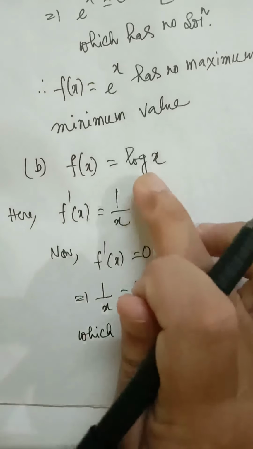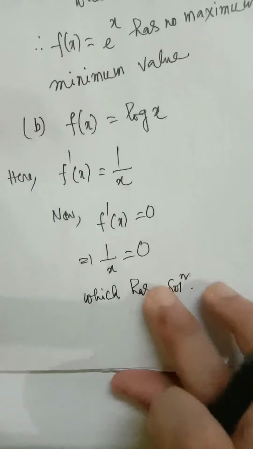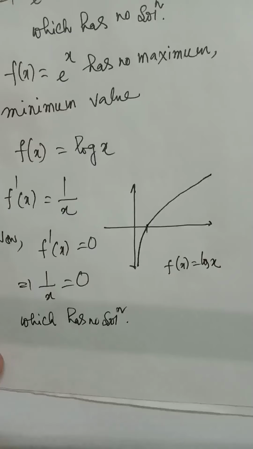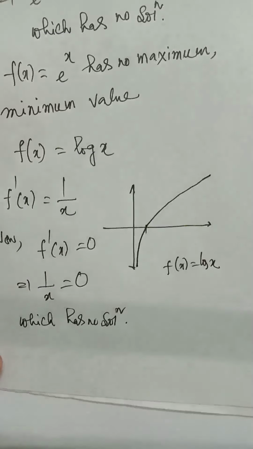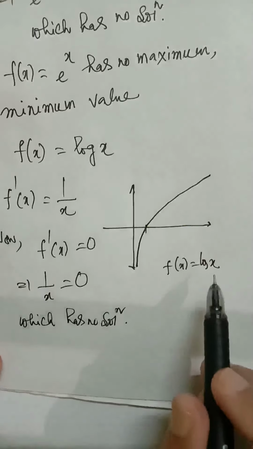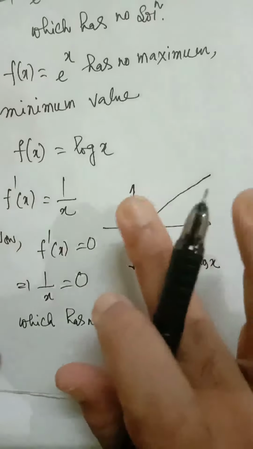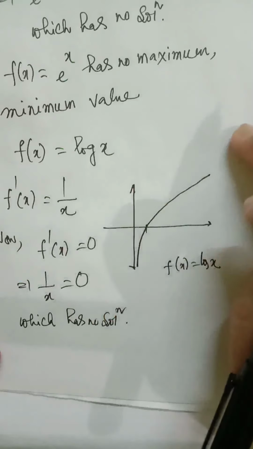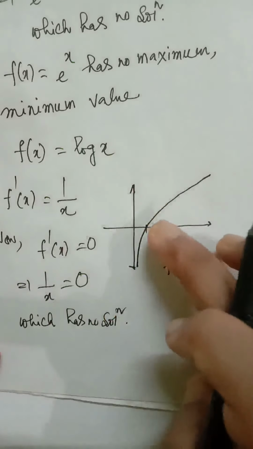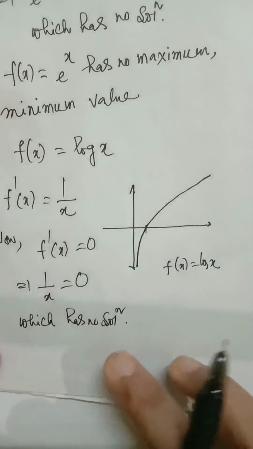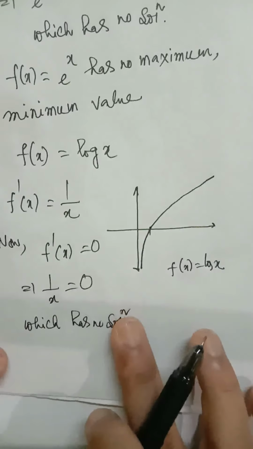That means this function also has no stationary point. And this is the graph of f(x) = log x when the base of the logarithm is more than 1. So you can see this function extends up to infinity upwards and down to infinity downward also. So there is no point of maxima, no point of minima.